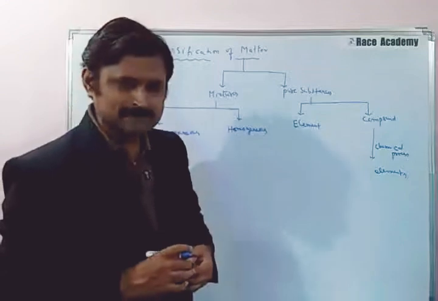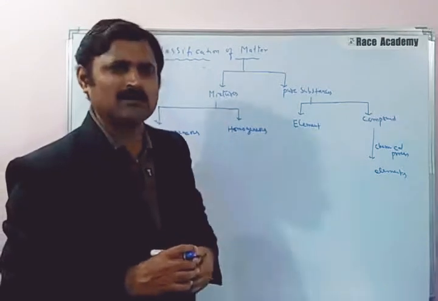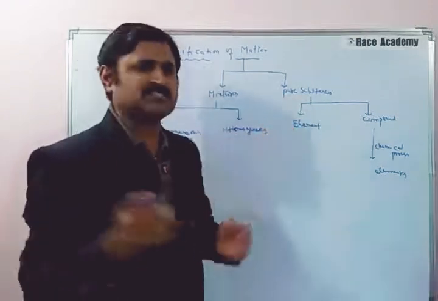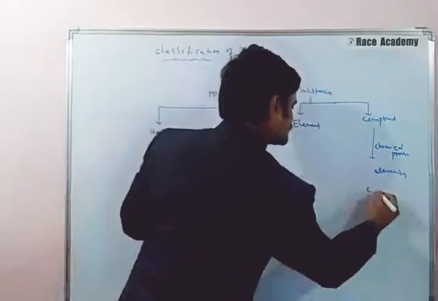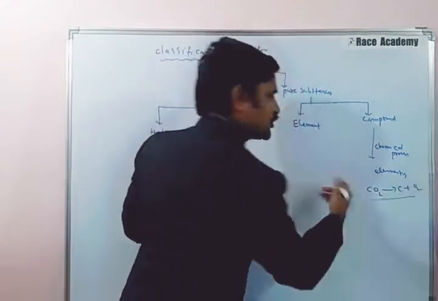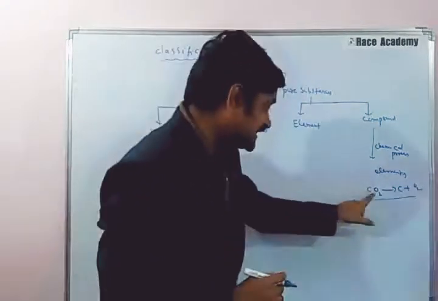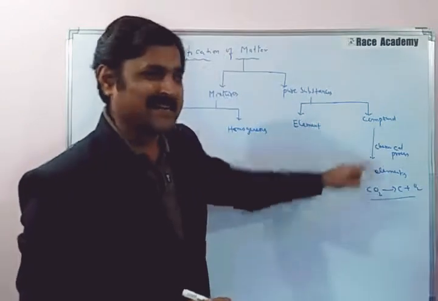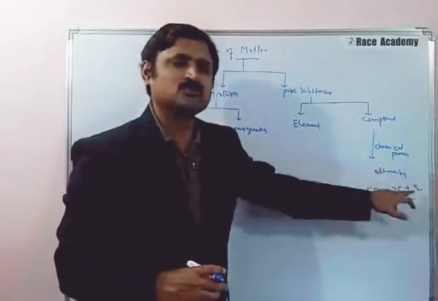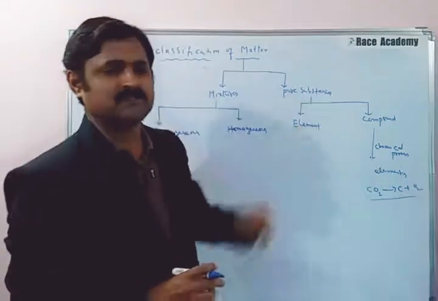Carbon dioxide is a compound that can be separated into the elements carbon and oxygen, like CO2 separated into C plus O2. This chemical process, the breakdown of a compound, leads to the formation of elements.